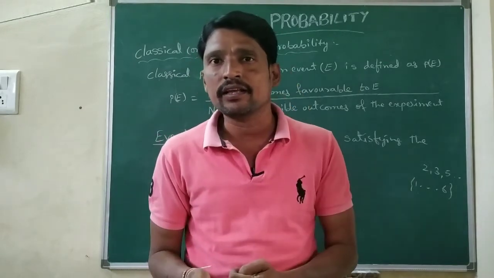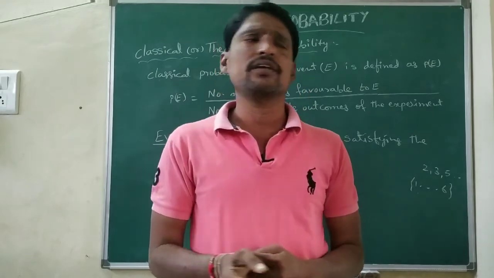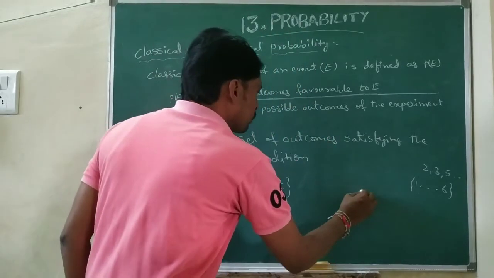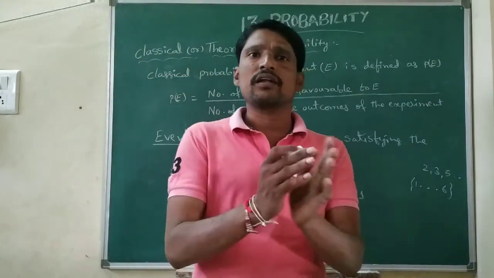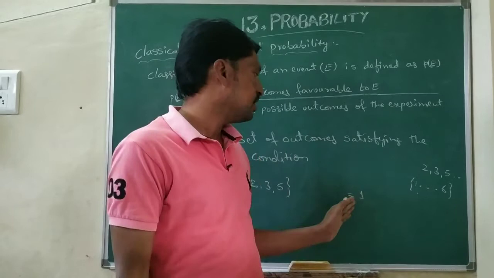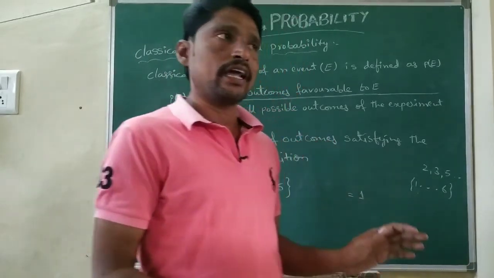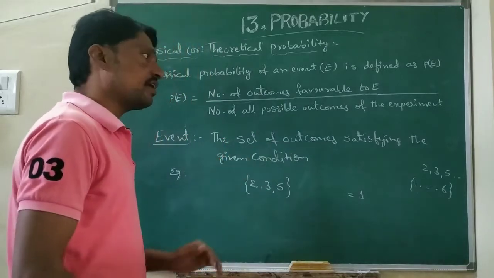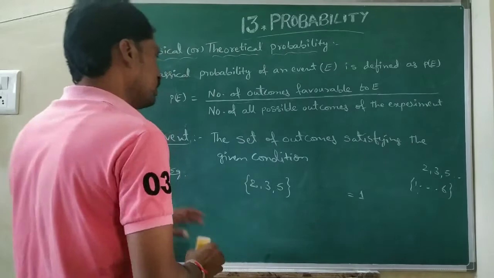A coin has only head and tail, so only one chance, that is the tail. That one only we need to write. So the set of outcomes satisfying the given condition is 1. That is the event. So what is an event? The set of outcomes satisfying the given condition is called an event.